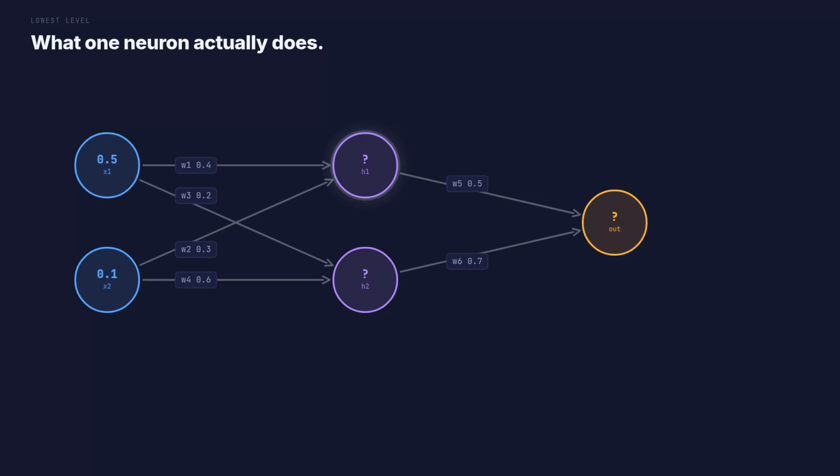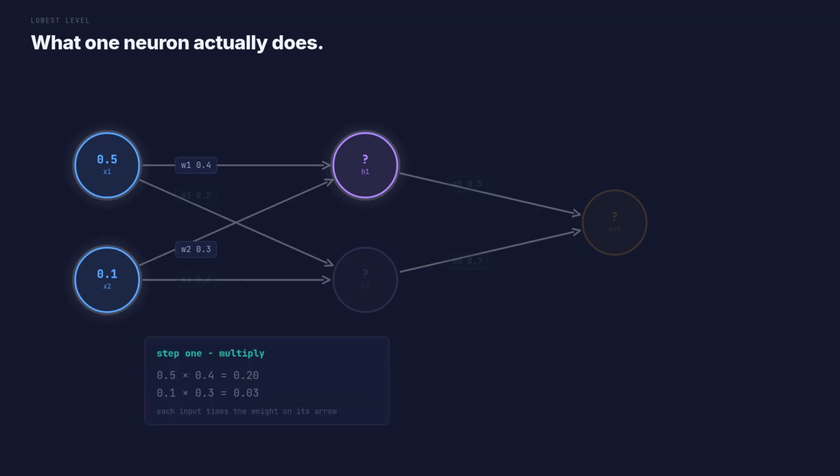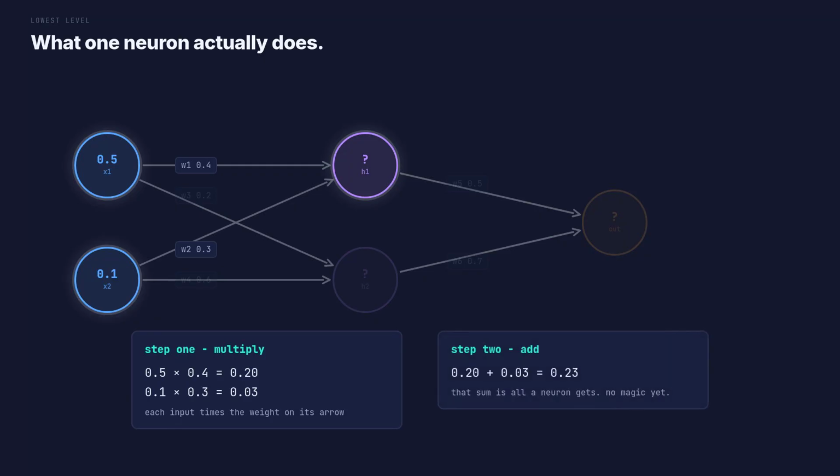Take the top hidden one. 2 arrows arrive at it. Each arrow carries an input, and each arrow has a weight sitting on it. W1 and W2. Step 1 is multiply. 0.5 times 0.4 is 0.2. 0.1 times 0.3 is 0.03. That is it, just multiplication. Step 2 is add them together. 0.23. And that, genuinely, is everything a neuron does with its inputs. Multiply, then add. There is no magic in here.